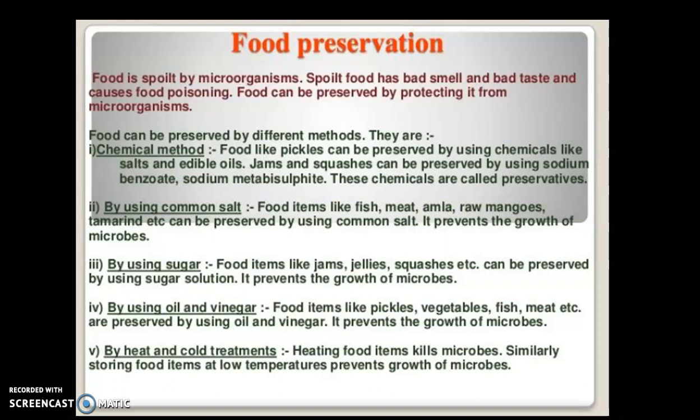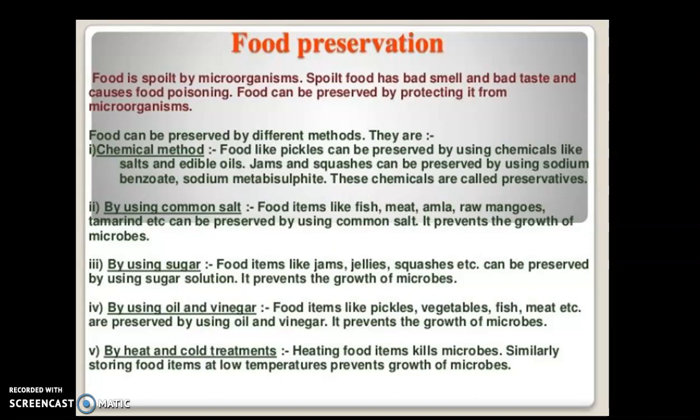After that, preservation through common salt. Food items like fish, meat, amla, raw mangoes, tamarind, etc. can be preserved by using common salt, and it prevents the growth of microbes. Alright. By using sugar, food items like jams, jellies, squashes, etc. can be preserved by using a sugar solution, and it prevents the growth of microbes. So all these methods of preservation ensure that favorable conditions are not provided for the microorganisms to grow and multiply.